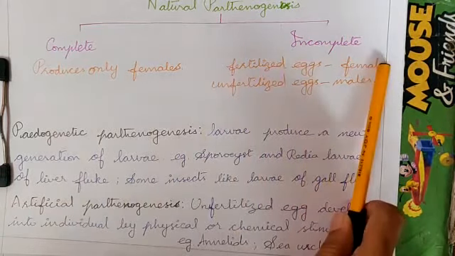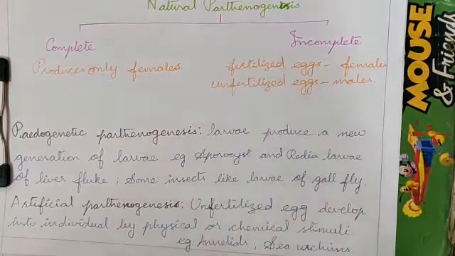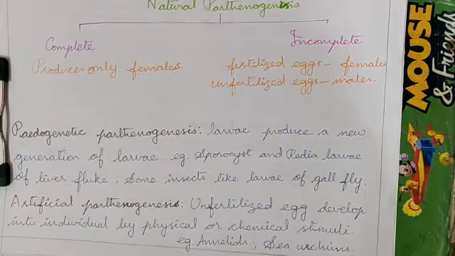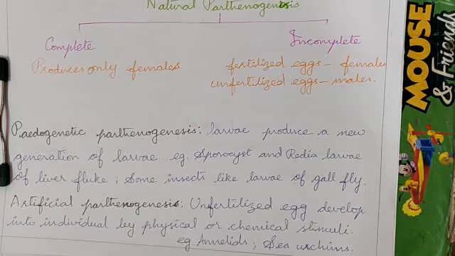Incomplete parthenogenesis we can see in honeybees. The fertilized eggs become females, the worker bees as well as the queen bee, while the unfertilized eggs develop into drones, or the males.